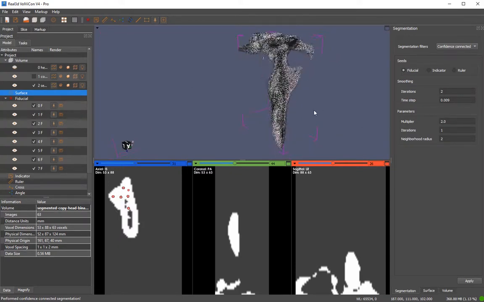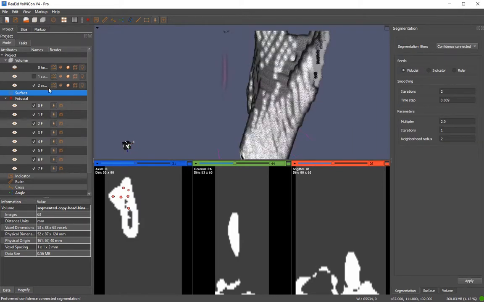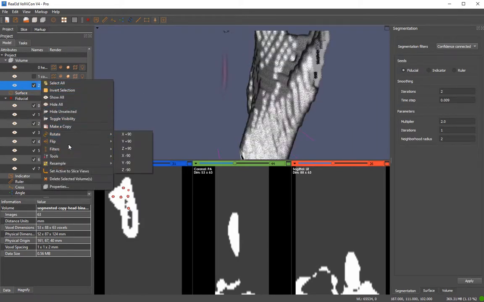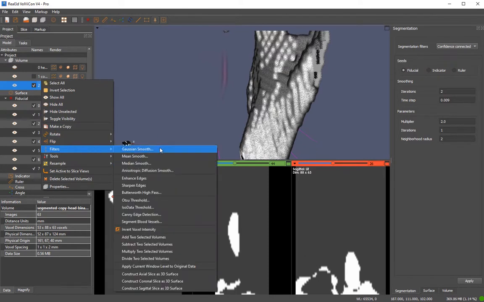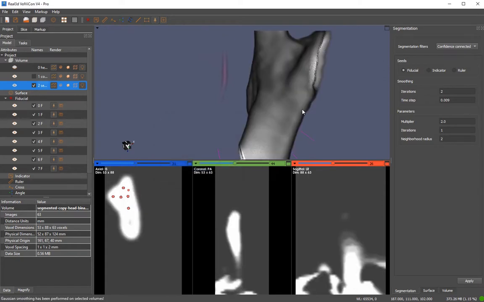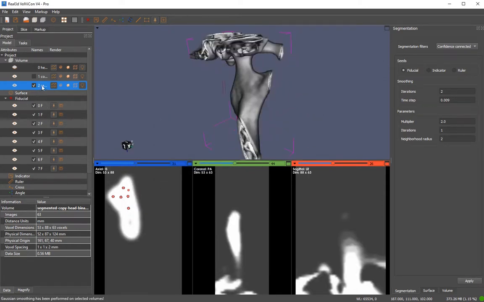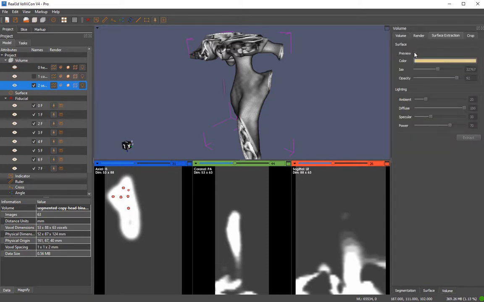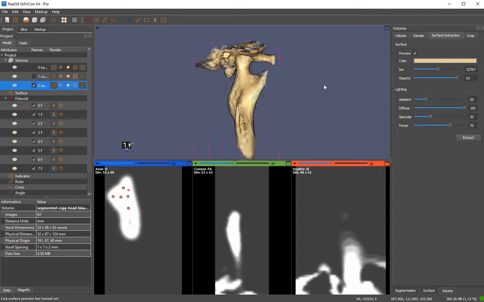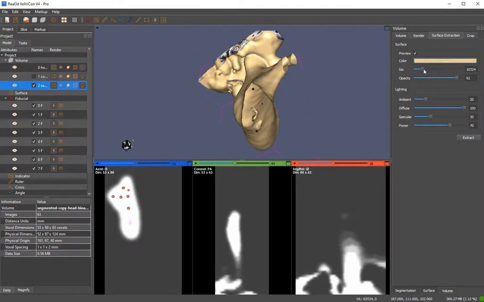Because you see this voxel noise, just use the low pass filter to remove these high intensity frequencies. Okay, now you see it looks better. So now we can create our surface model out of this. So you see now thresholding works perfectly.